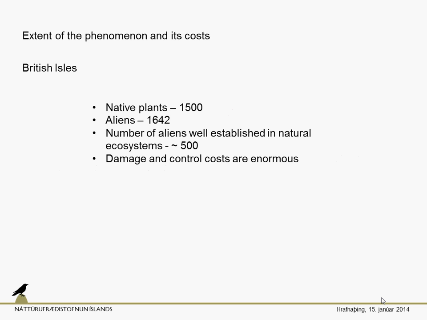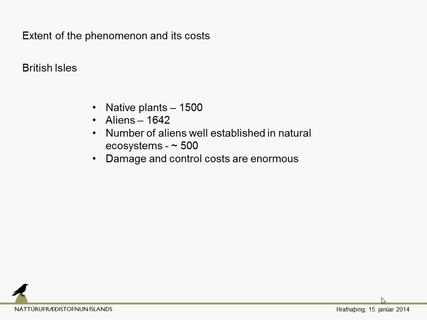In the British Isles we have 1,500 native species and more than 1,600 alien species. So you can see that alien plant species have already outnumbered the native species.